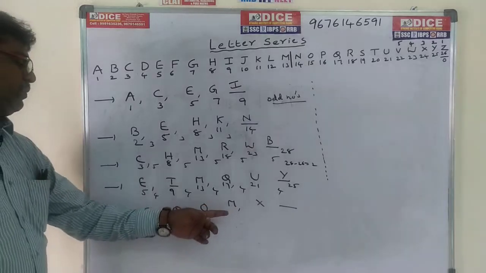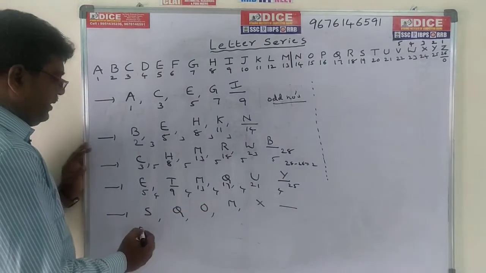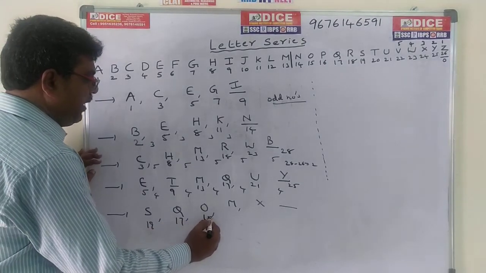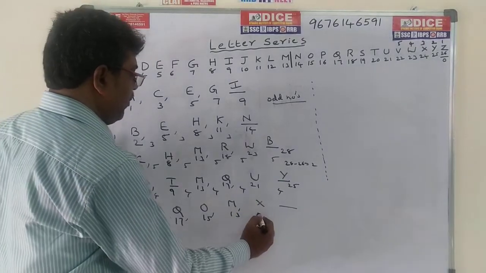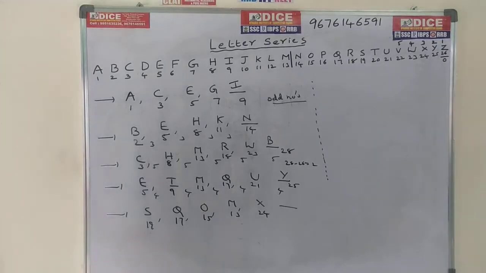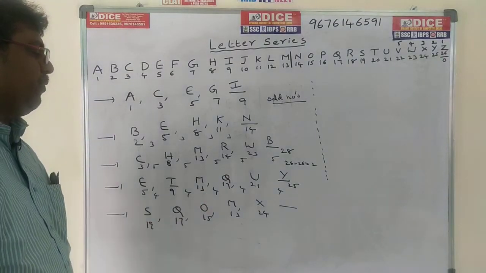Now do this one. S, Q, O, M, X, same model. What is the meaning of S? S is 19, Q 17, O 15, M 13, X 24. See here: 19, 17, 15, 13, 24.